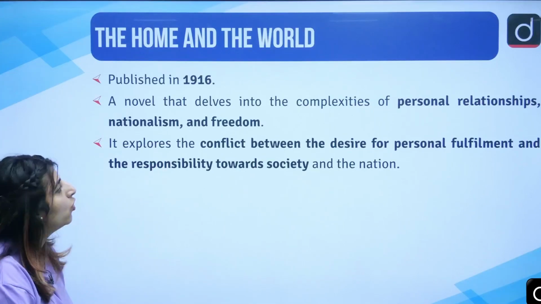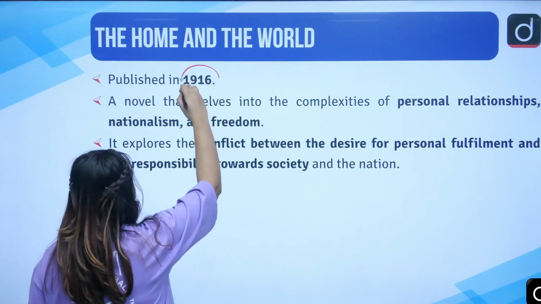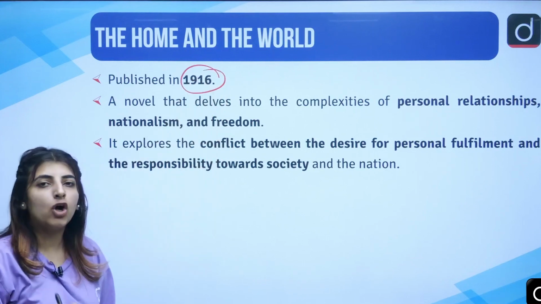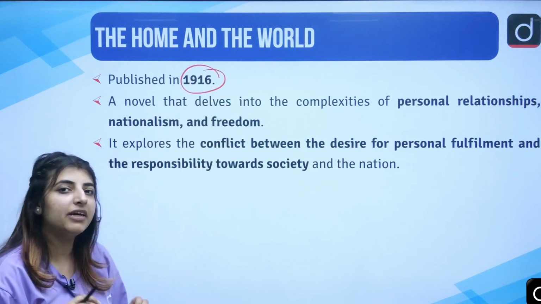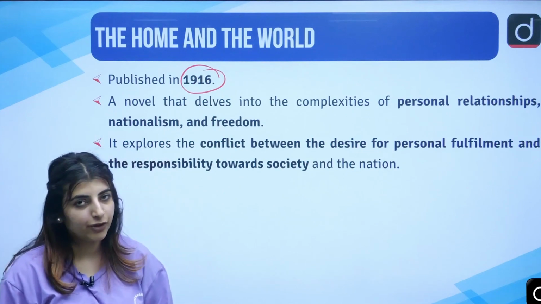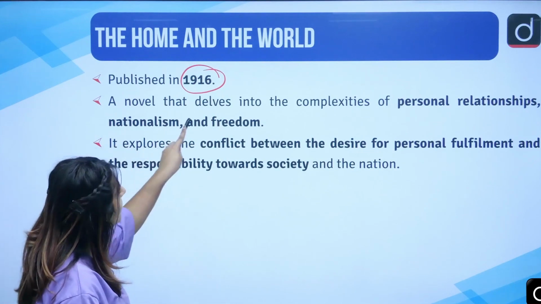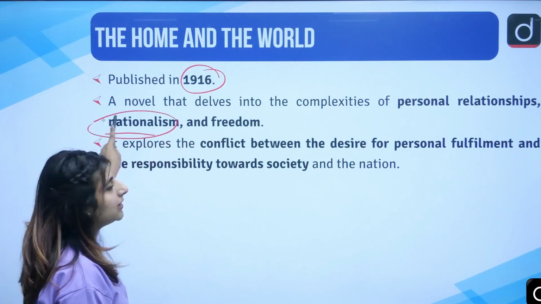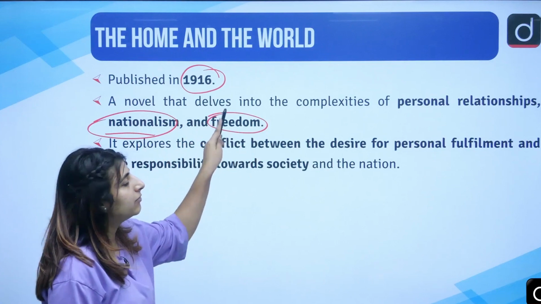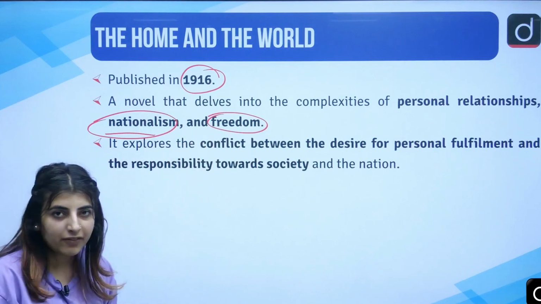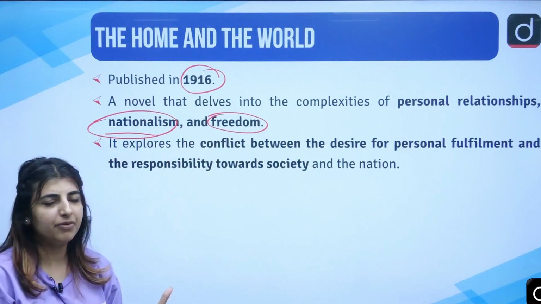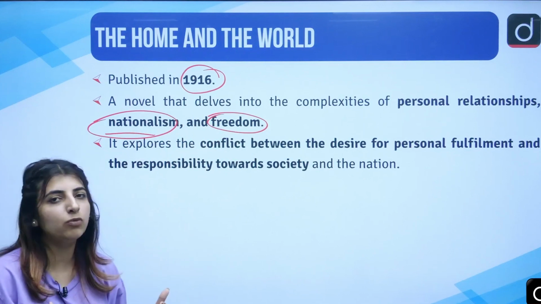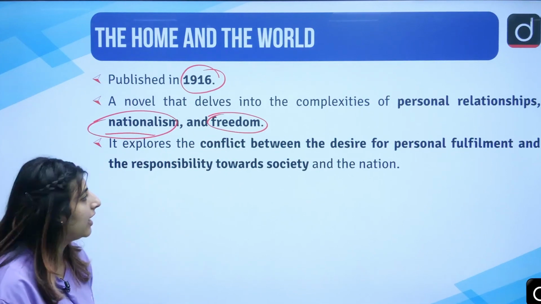Next we have The Home and the World, published in the year 1916. It is a novel and not a piece of poetry, but it is important, so I wanted to bring it to your notice, hence it's here. A novel that delves into the complexities of personal relationships, nationalism, this is a theme, and freedom. If there's any summary available on the internet, you are supposed to read it. Just a brief one, not that much, because from Tagore, mostly the questions on poetry are asked.